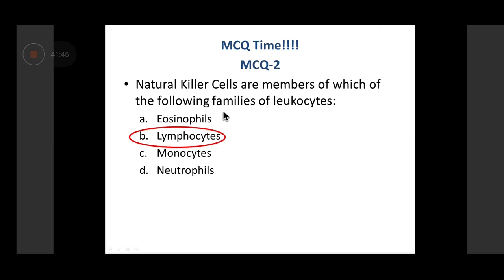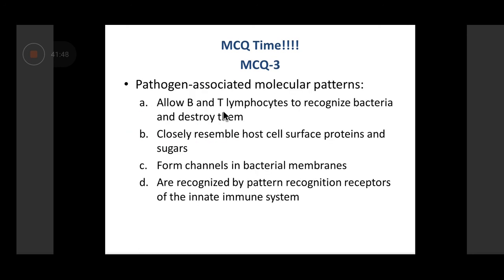Okay, we go on to the next question. Pathogen-associated molecular patterns, or PAMPs, allow: one, B and T lymphocytes to recognize bacteria and destroy them; closely resemble host cell surface proteins and sugars; form channels in bacterial membranes; are recognized by pattern recognition receptors of the innate immune system. That's what we have discussed.